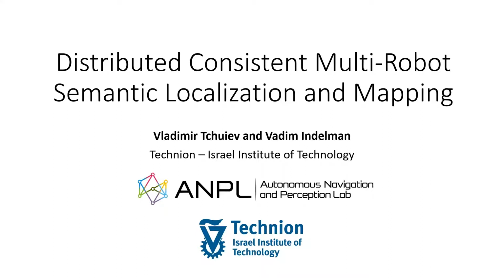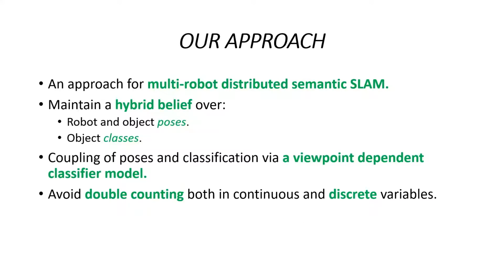Hi everyone, this is a video presenting experimental results for our paper Distributed Consistent Multi-Robot Semantic Localization and Mapping. Our approach is a multi-robot distributed semantic SLAM approach in which we maintain a hybrid belief, we use a viewpoint-dependent classifier model, and we avoid double counting for both continuous and discrete random variables.